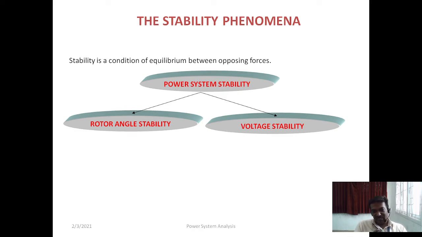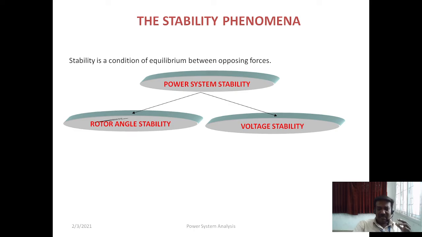Voltage stability is nothing but the variation or fluctuation in the voltage that takes place in the power system. Whereas rotor angle stability mainly deals with the variation in delta. Delta is nothing but the rotor angle, which we can also call the torque angle or power angle, the angle between the rotating reference frame and the rotor. We'll discuss what rotor angle stability is.